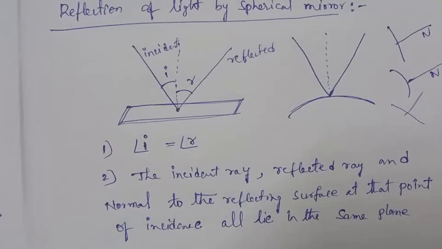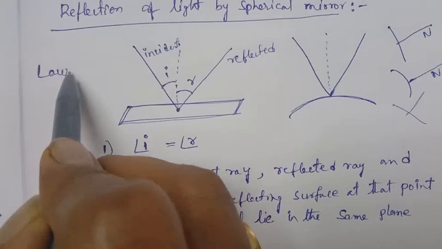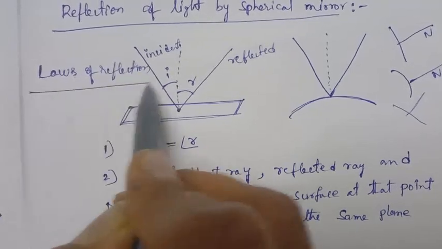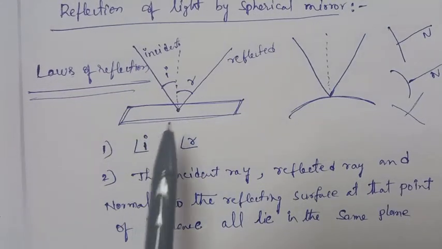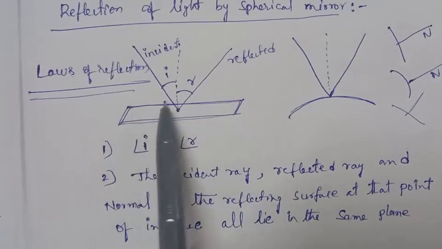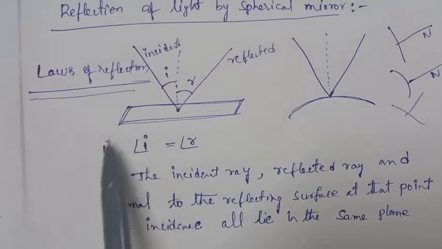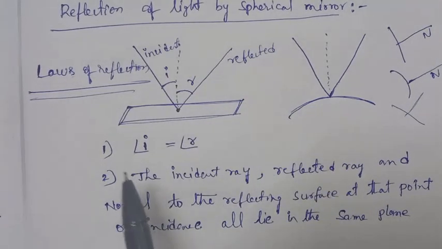So if the question asked is what are the laws of reflection, then if the surface is a plane mirror or any curved mirror, it obeys these two laws.